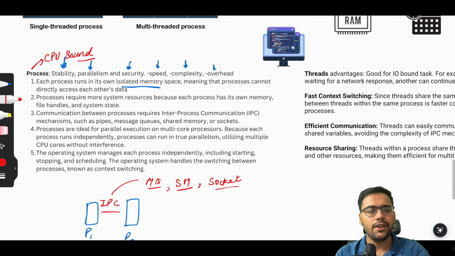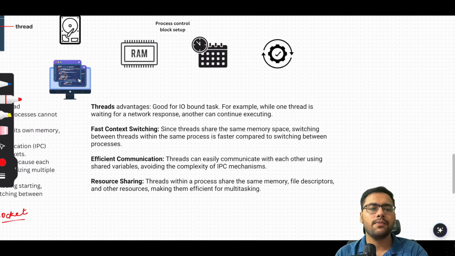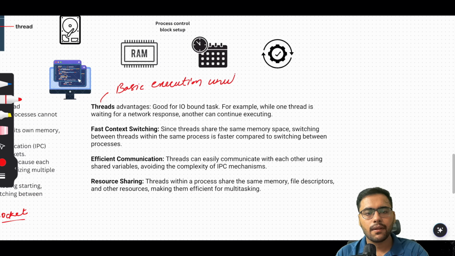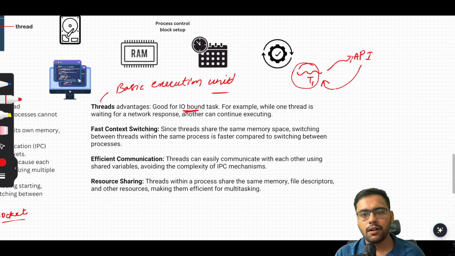Now we know a thread is the basic unit of execution, right? So a thread is good for IO bound tasks. If one thread, like this is your thread T1, is waiting for some API to return the response, another thread can pick up some other task on the same core, giving an asynchronous nature, or multi-threading way.